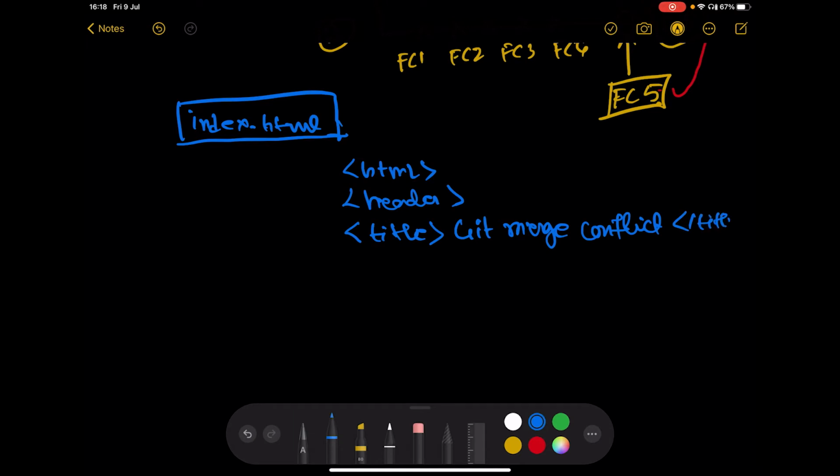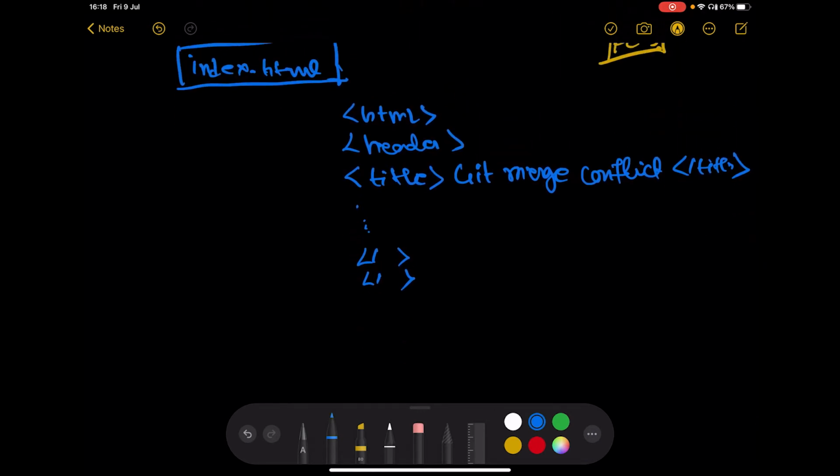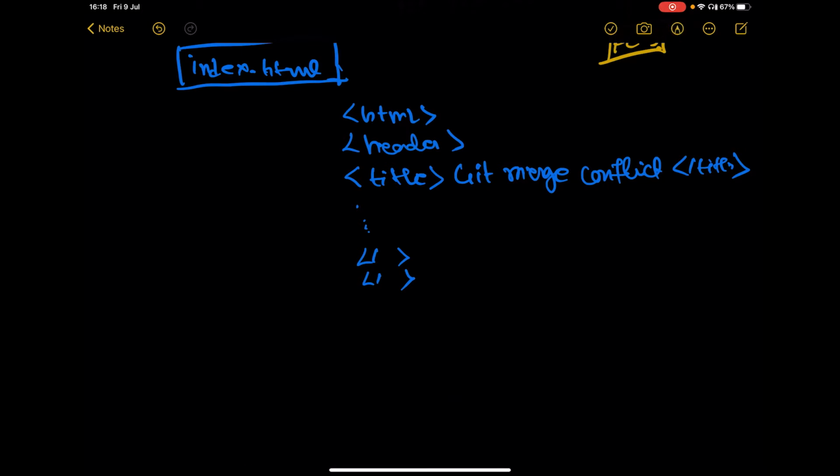Fine, and the other tags close there. Now suppose guy number one changed this particular message here. Suppose he changed the message like this.